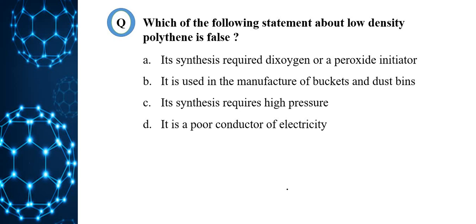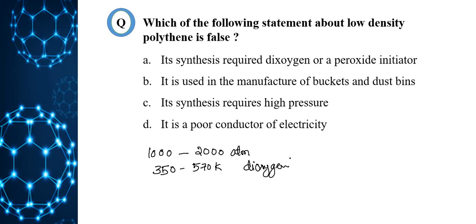So low density polythene, how is it prepared? It is obtained by polymerization of ethene under high pressure, that is around 1000 to 2000 atmospheric pressure, and 350 to 570 Kelvin temperature, in the presence of dioxygen or a peroxide initiator, by free radical addition reaction.